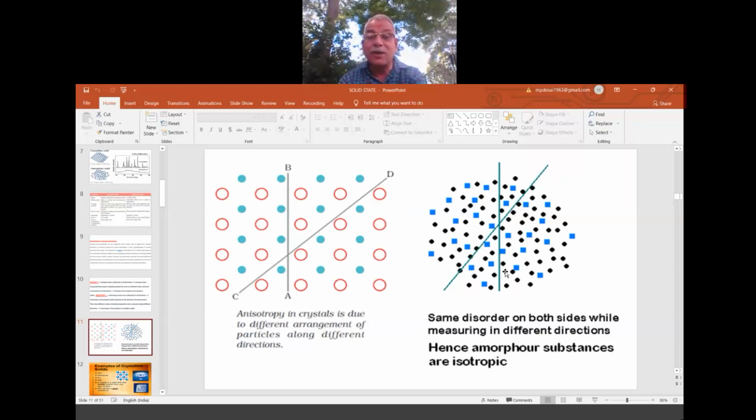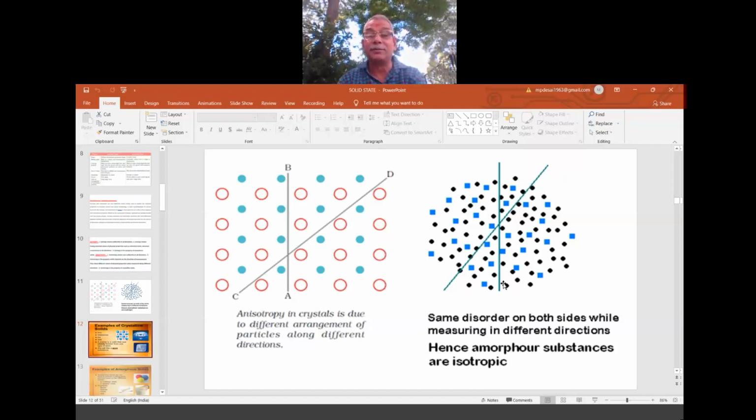Here the pattern is different. So that's why they are what? Isotropic, same in every direction. So the same pattern we get if you measure from any direction. Because of the same direction, same pattern, properties are the same. So isotropy: same property, equal in all directions. Okay, so amorphous solids are isotropic in nature, whereas the crystallines are anisotropic in nature. This can be clearly understood at the microscopic level of this slide.